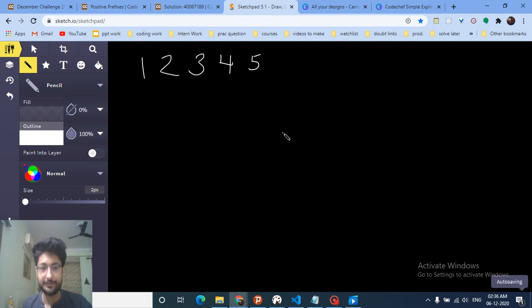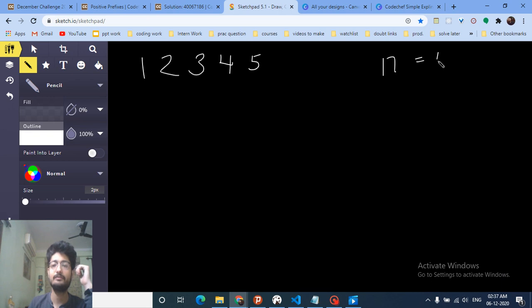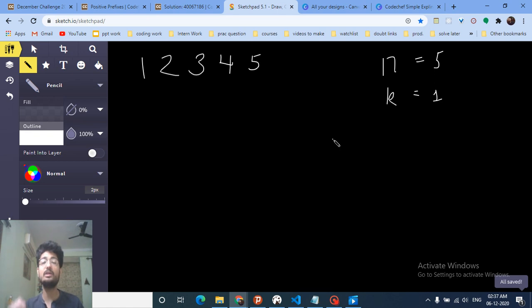Now let's assume that n is equal to 5, and for the first value let's assume that k is equal to 1. Let's start from k equal to 1, which means I want only one of my prefix sums to be positive, and the rest of the prefix sums should be negative. If I want only one prefix sum to be positive, let's say I make only the first element positive and make all the other elements negative. Then the first prefix sum is the only one which is positive, and the others are negative, because if we sum them it is negative. So the prefix sums are all negative.